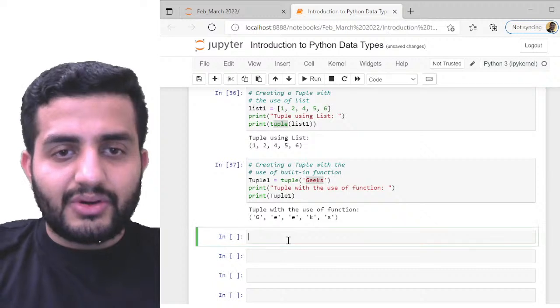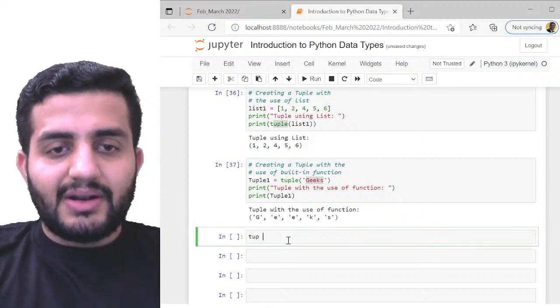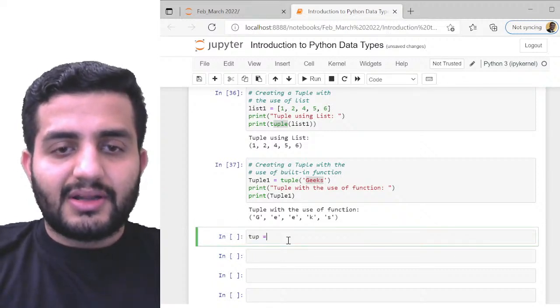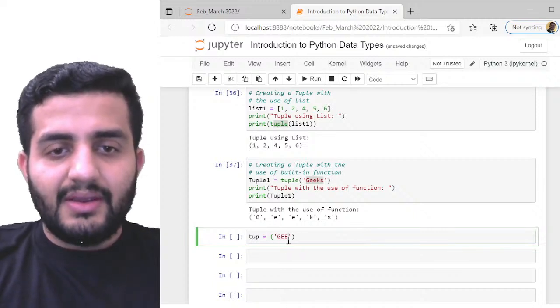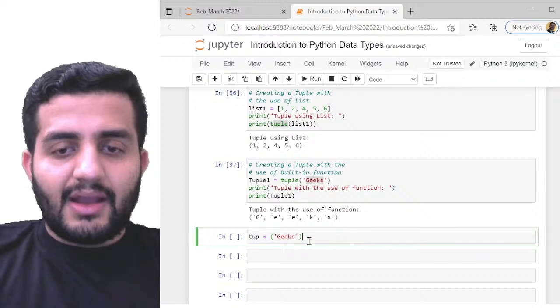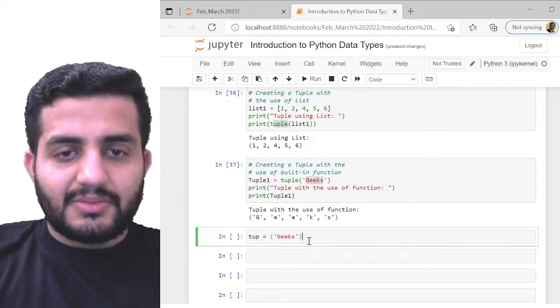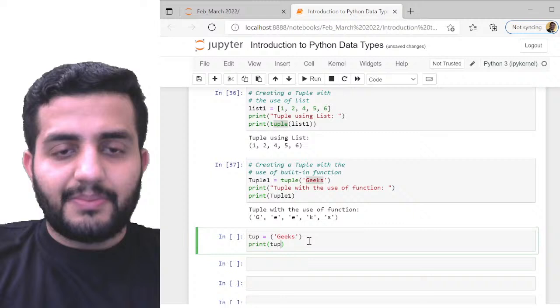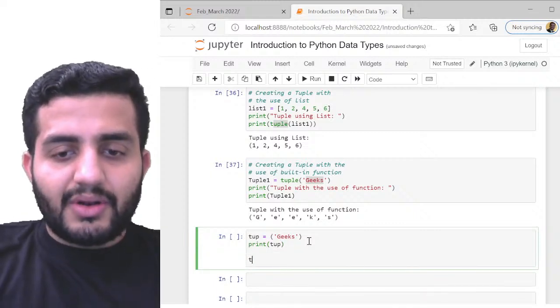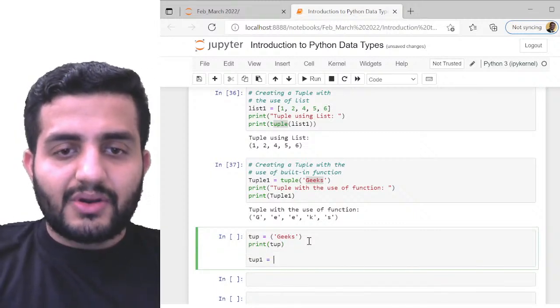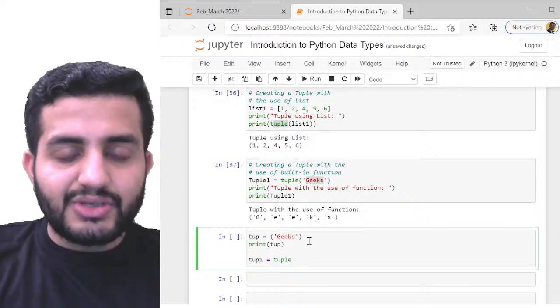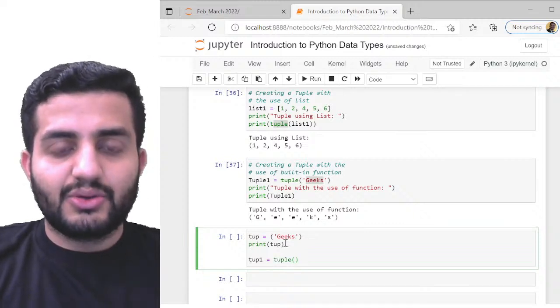Look at the difference. I wanted to show you this. For example, this is my tup. Say I've given geeks, and now I'm going to print it. I'm going to print tup here, and also create tup1, where I'm using the inbuilt function tuple. So look at the difference, guys.